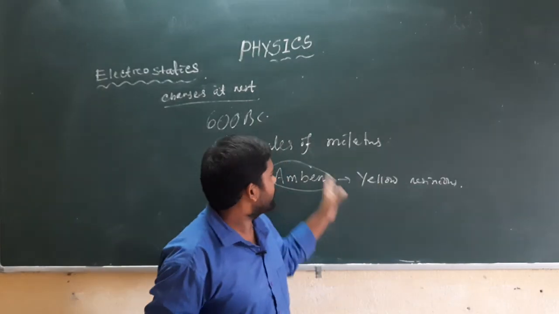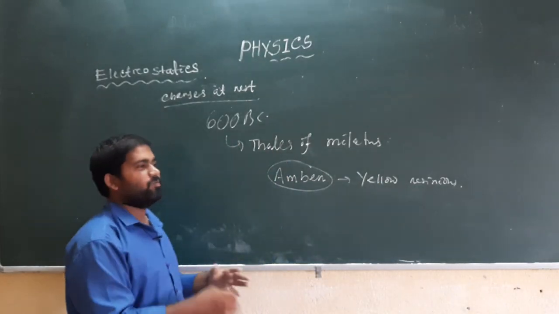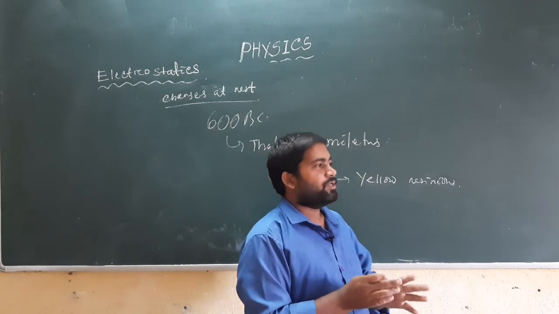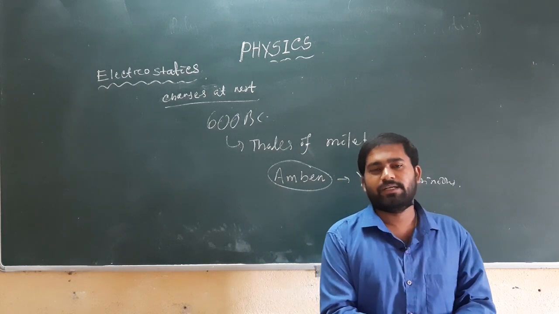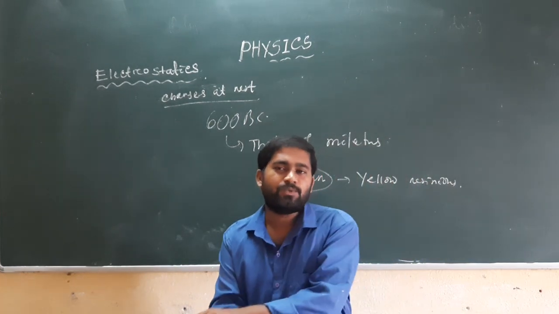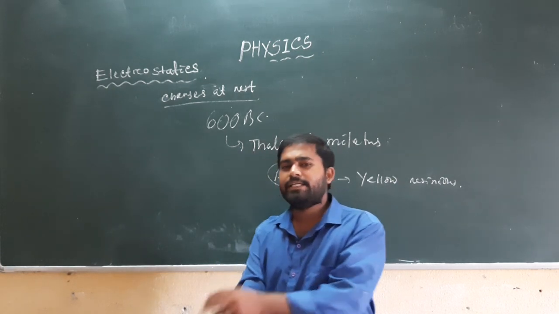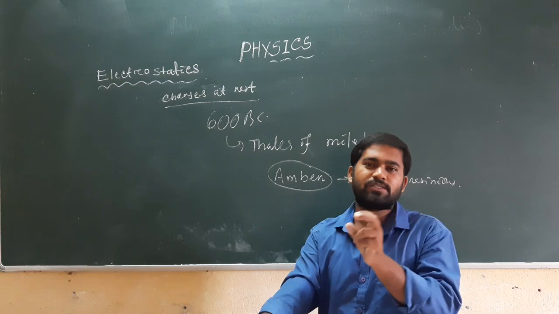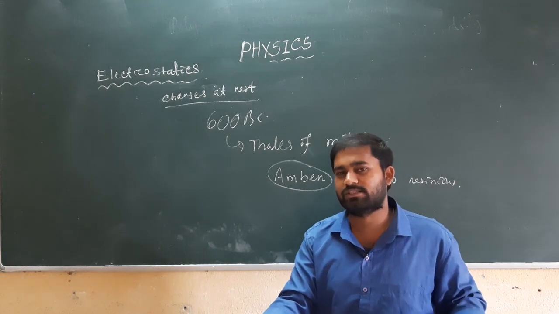When Thales of Miletus found amber, the yellow resinous material, and it was rubbed with silk, it acquired a property of attracting small pieces of substance towards itself.